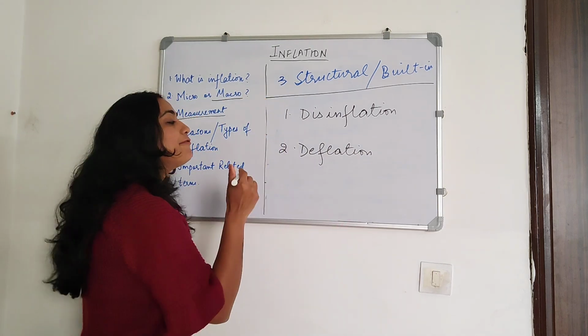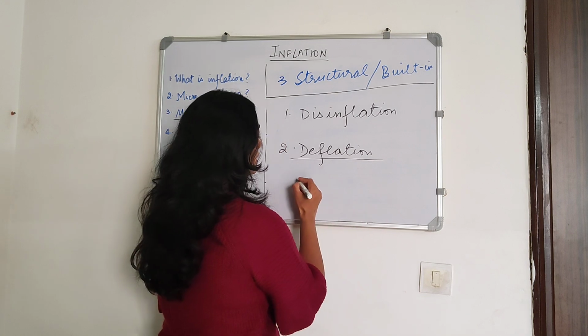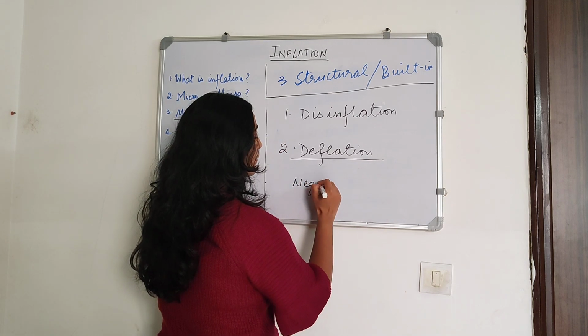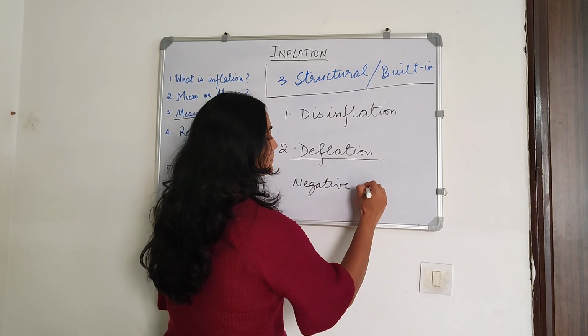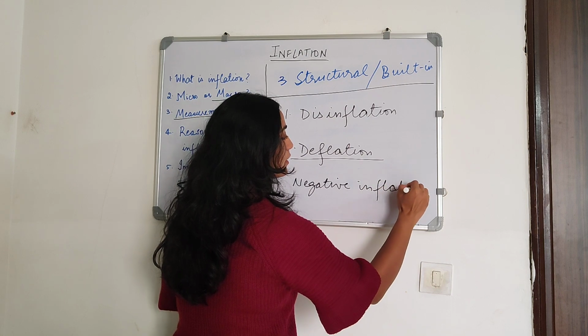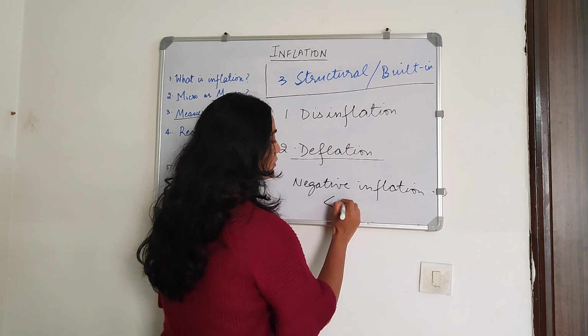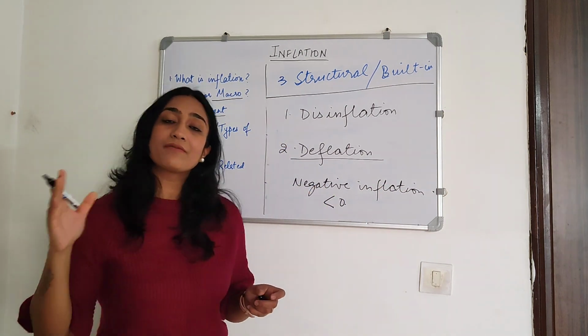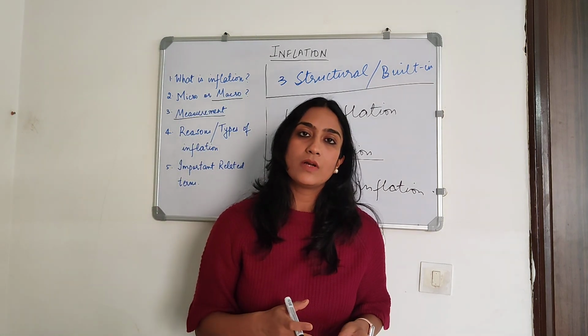Okay. Deflation, on the other hand, is negative inflation, less than zero, which means that over a period of time, prices are going down, right?